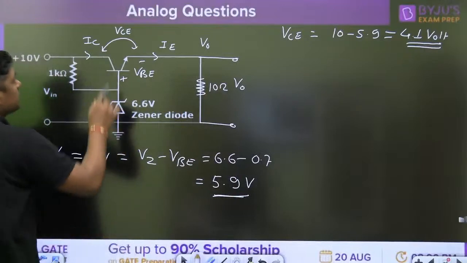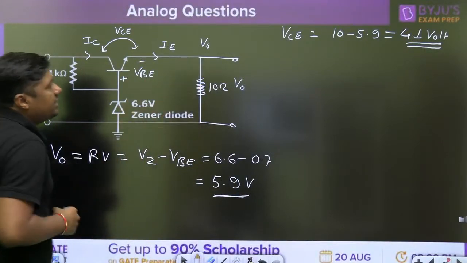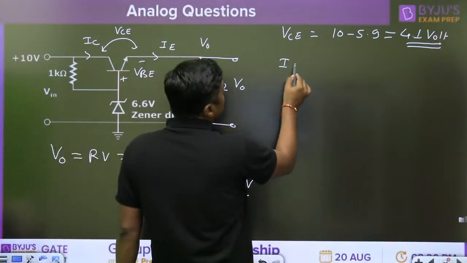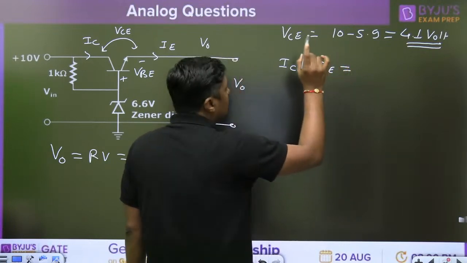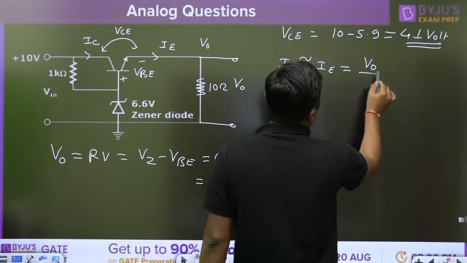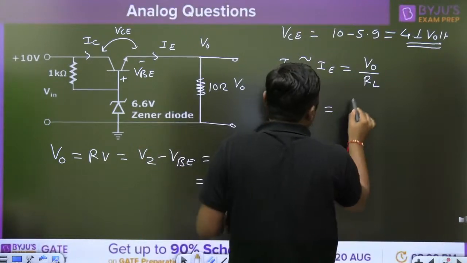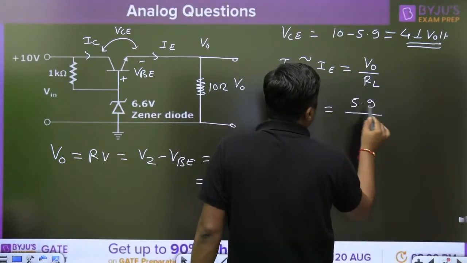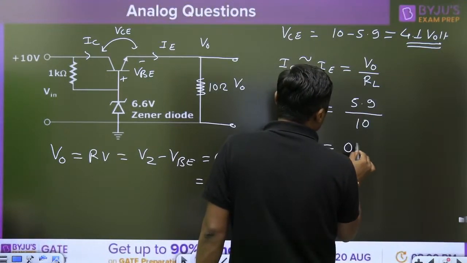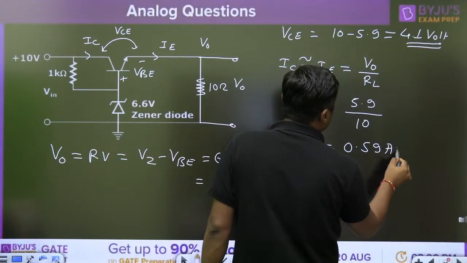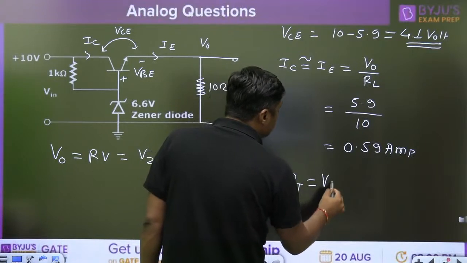Now, second thing: what is the current here? I and IC are equal. So what is the I? I is nothing but V0 by 10. So IC is nearly equal to I, because base current is negligible. It will become V0 upon RL. What is the V0 here? V0 is 5.9 divided by 10, which is 0.59 ampere.